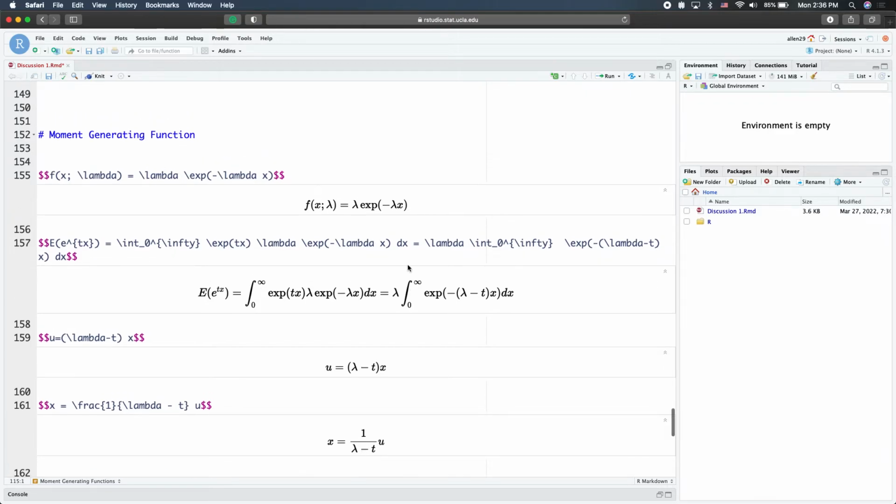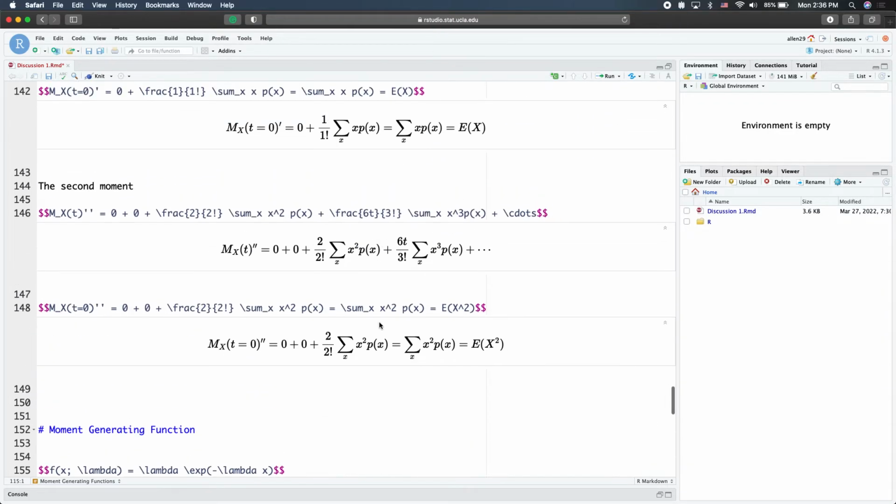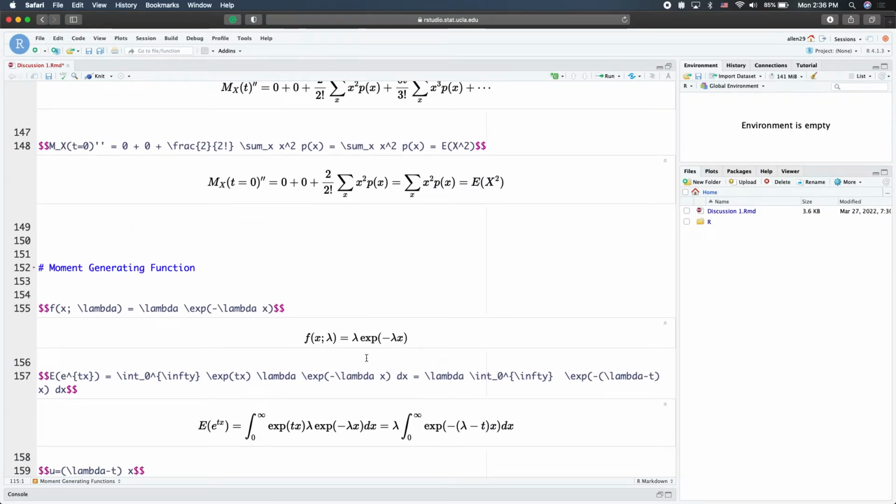And different from the previous example, here we didn't specify an explicit form for the p of x. Now we have this particular choice. This PDF here is for the exponential distribution.